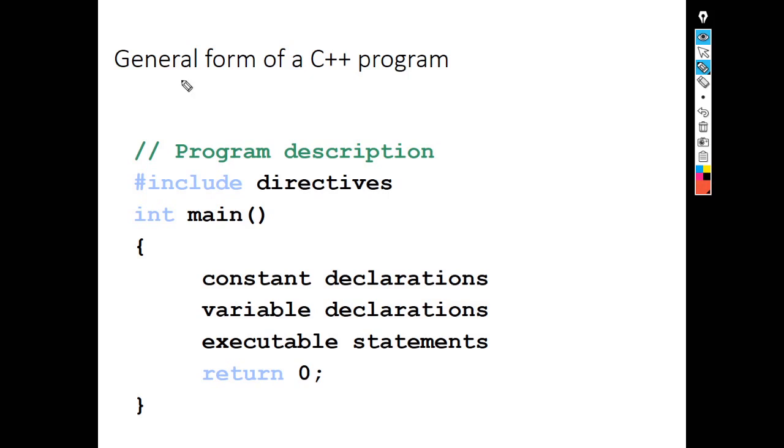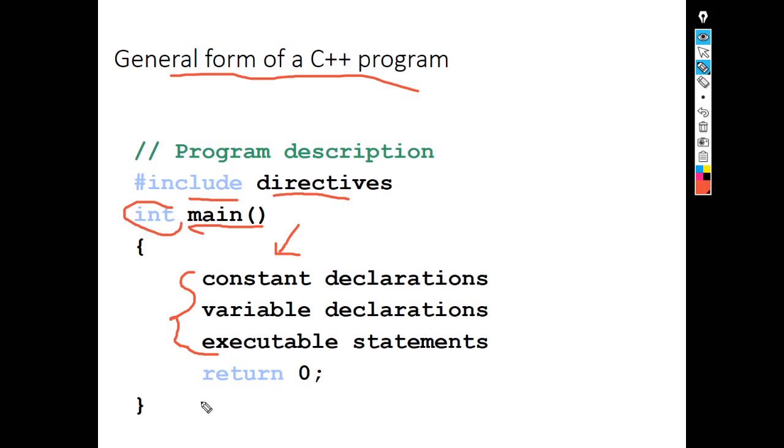Next, here you can see the structure of a C++ program. Hash include, we have to include the header files and then the main function. Always the compiler begins its execution from main. Inside the body of the main function, you can define and declare variables, constants, executable statements and functions. The return type of main is int, so for that reason you are returning some integer. If it is void main, then there is no need to return any value.